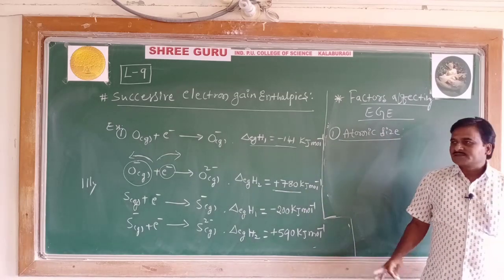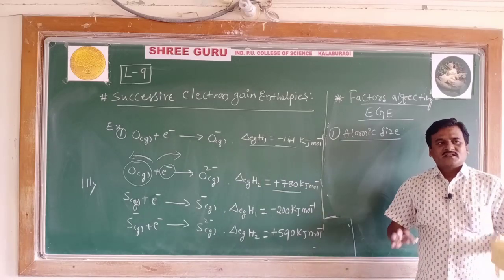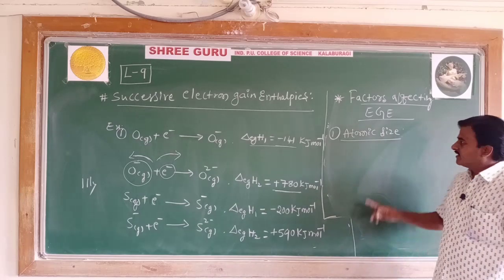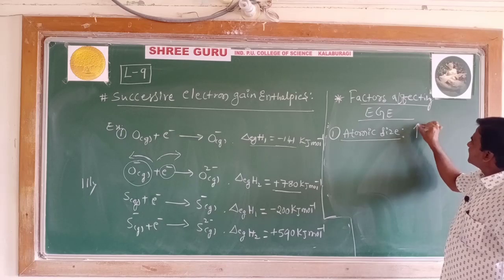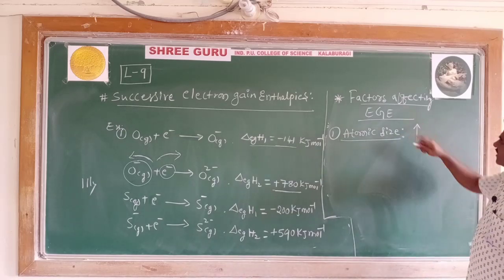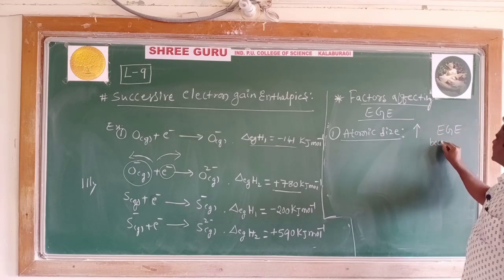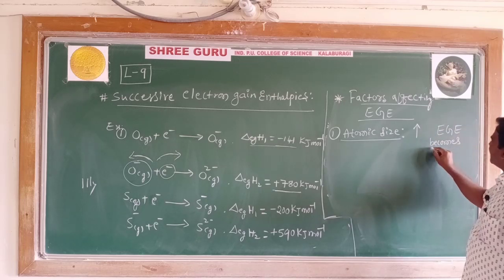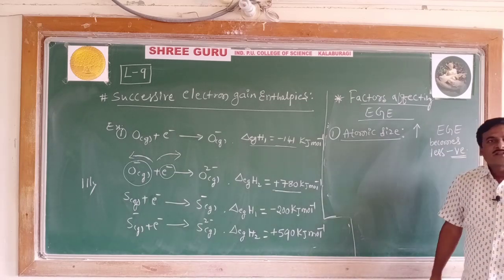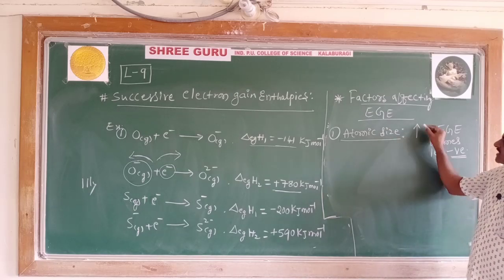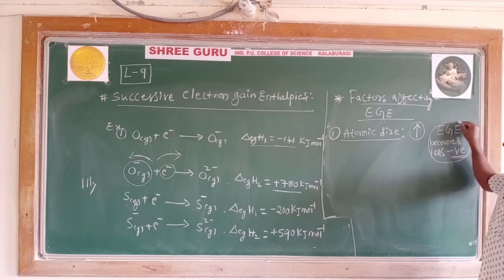The atomic size and the electron gain enthalpy are reciprocal to each other. If the atomic size increases, the electron gain enthalpy becomes less negative. As the atomic size increases, the electron gain enthalpy becomes less negative.